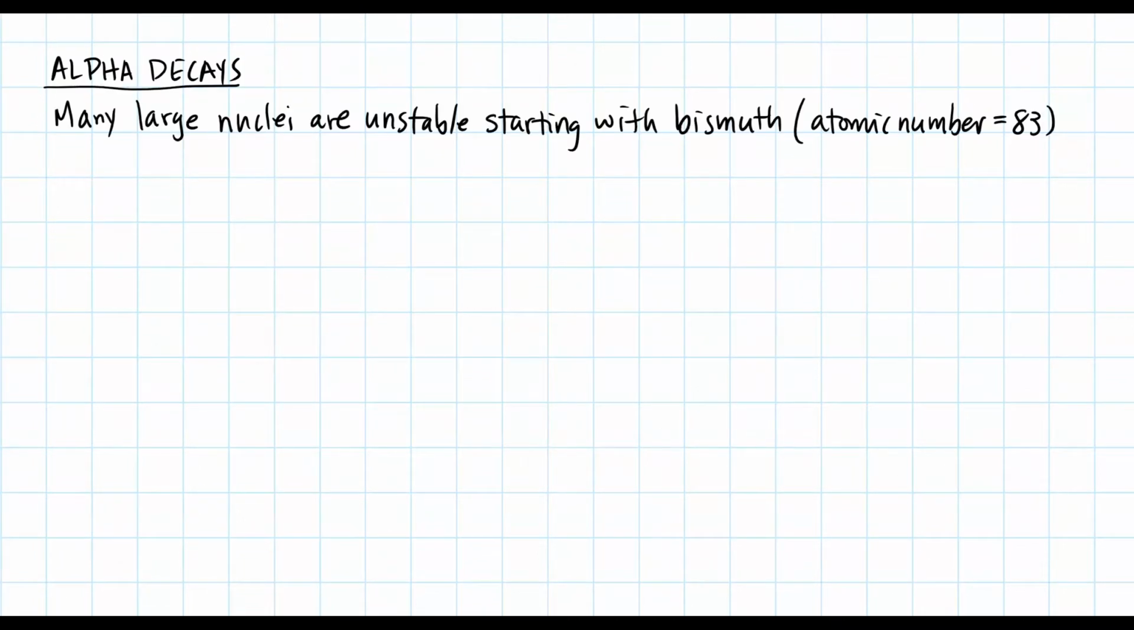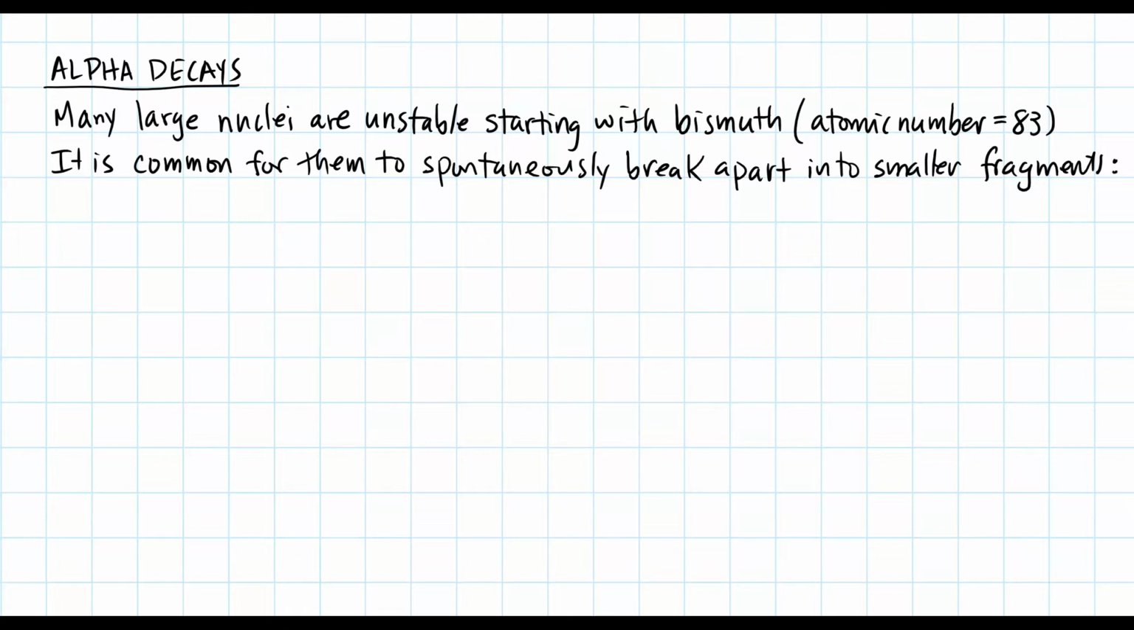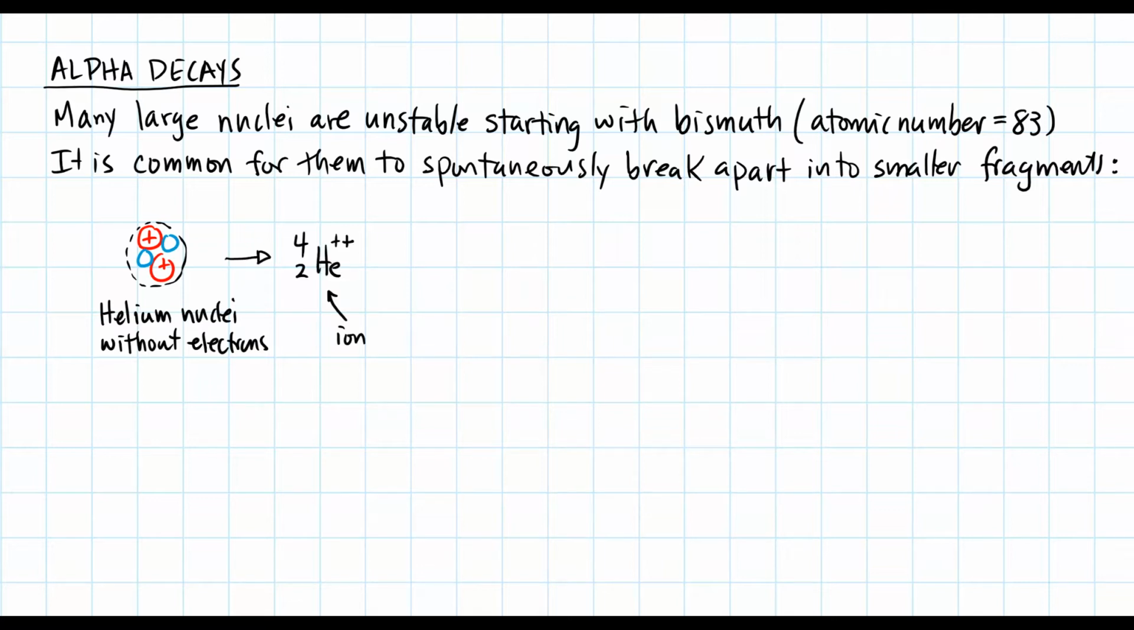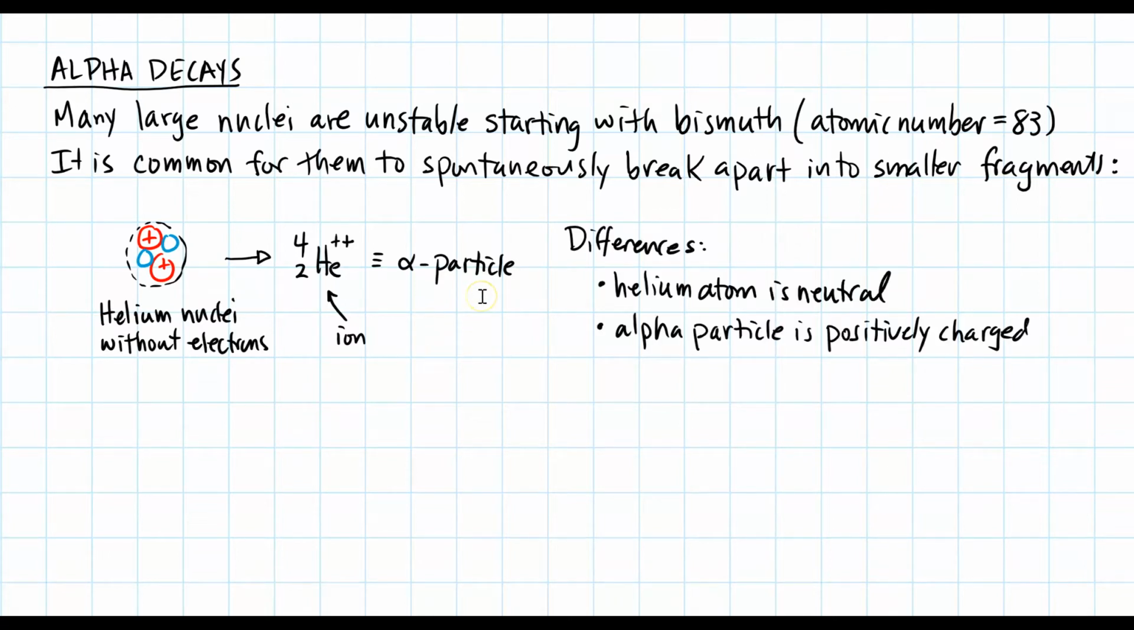Alpha decays. Many large nuclei are unstable, starting with bismuth, which has an atomic number of 83. It is common for them to spontaneously break apart into smaller fragments. One particular fragment is a helium nuclei without its electrons, so that it's positively charged. Helium nuclei is an ion, a charged ion. It is this helium ion that is called an alpha particle. There's a difference between a helium atom and an alpha particle. A helium atom is neutral. On the other hand, an alpha particle is positively charged.